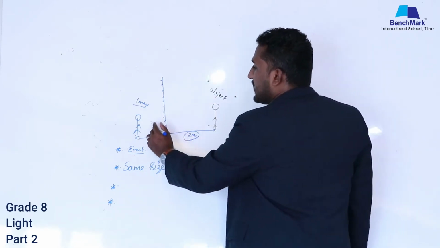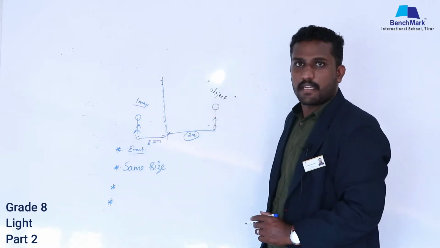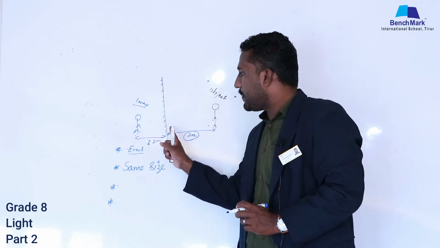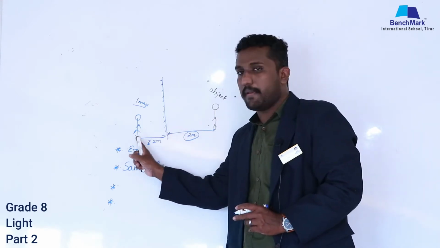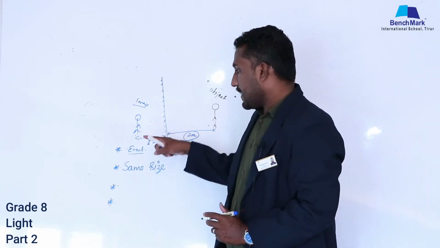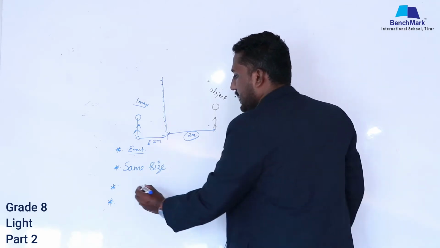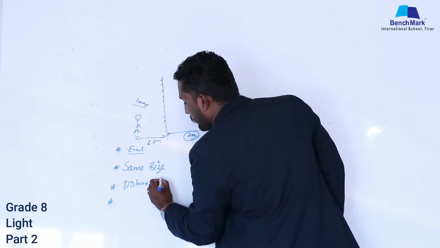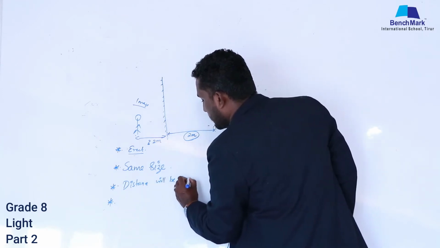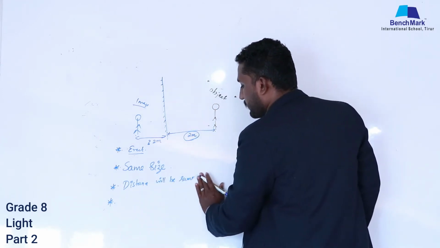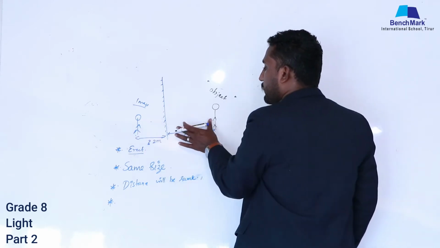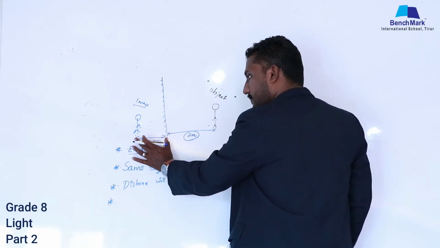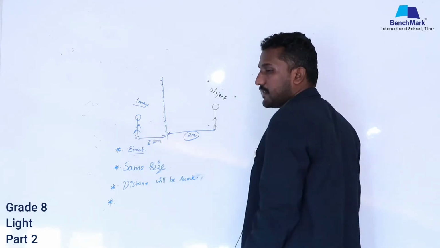It means the distance will be the same from object to mirror and from mirror to image.